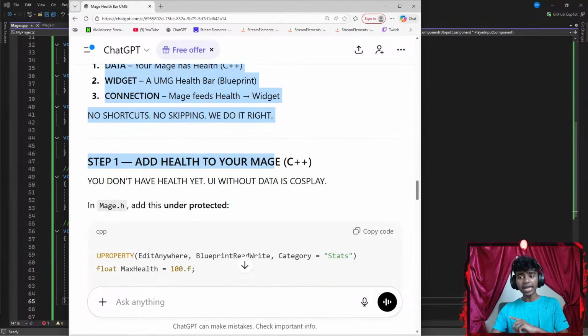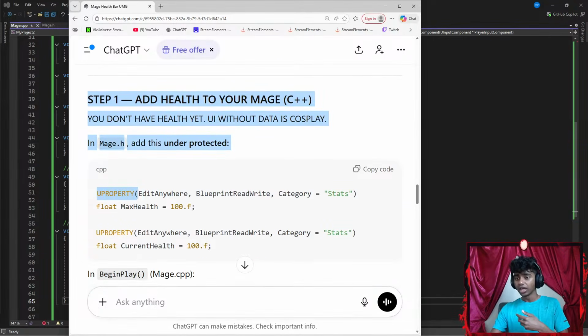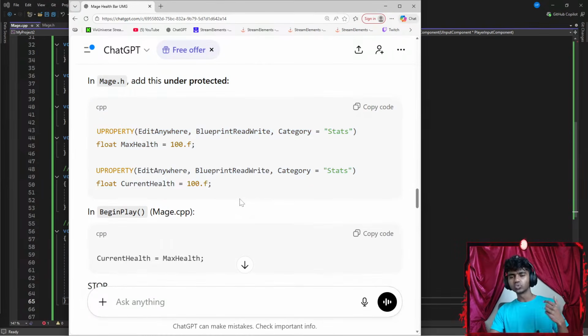Step 1. Add health to your mage first. In my header files, I gotta go ahead and add a UPROPERTY, EditAnywhere, BlueprintReadWrite, Category is gonna be Stats. I will be copying this for the time being because I want to see if the UMG first works. If it works, then I'm gonna actually work on it.